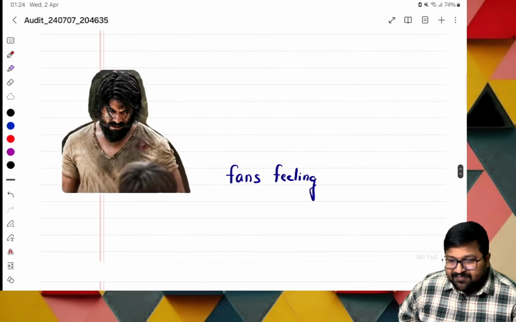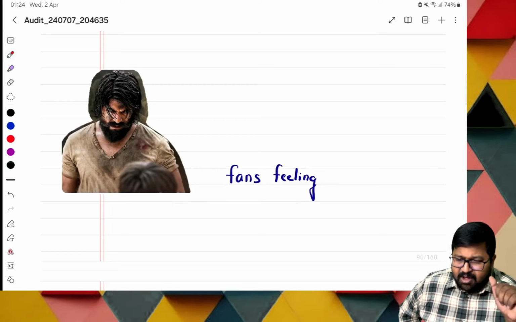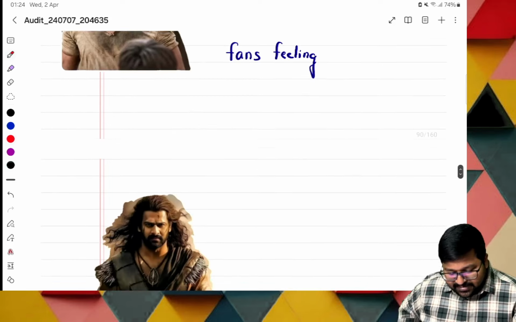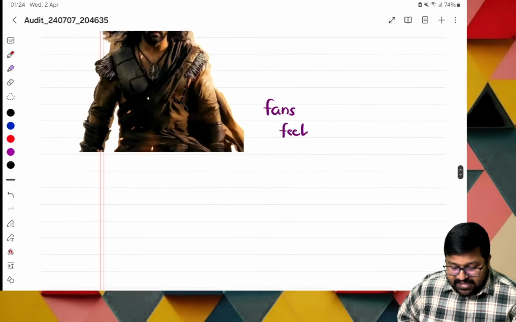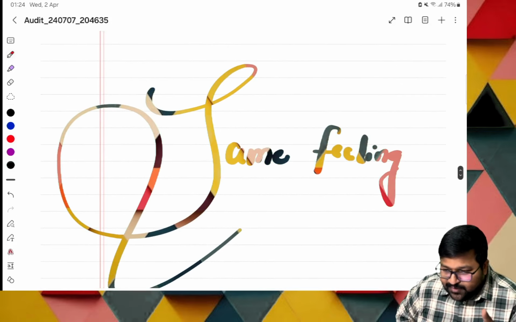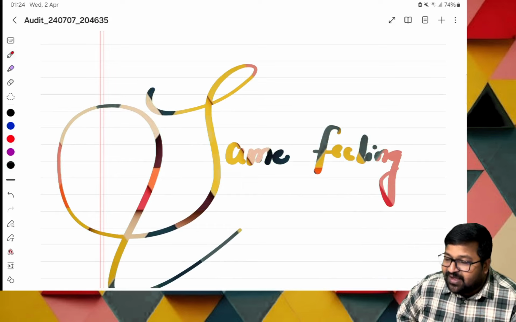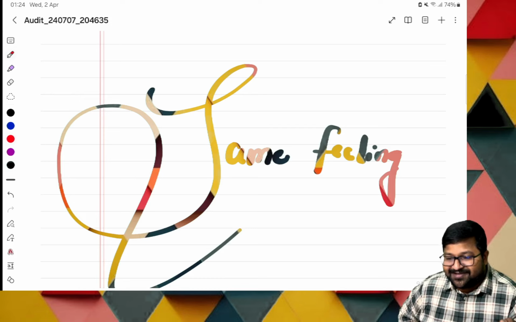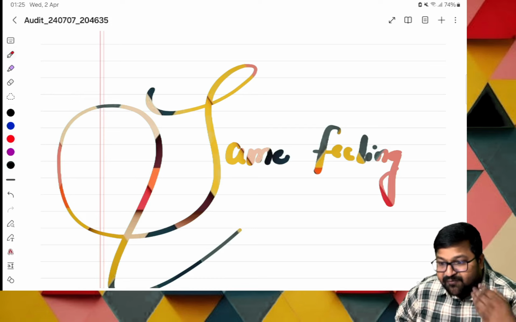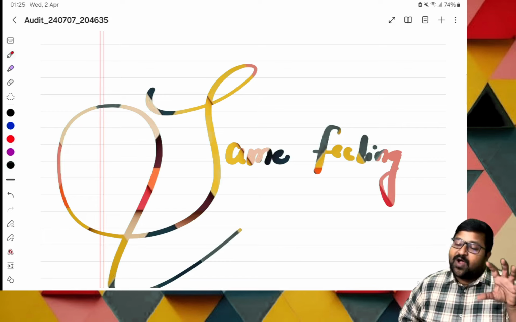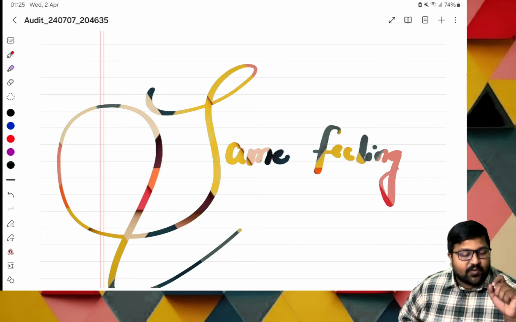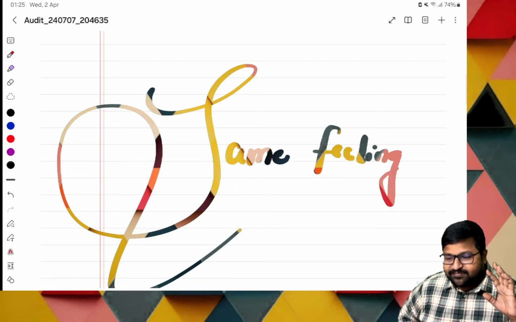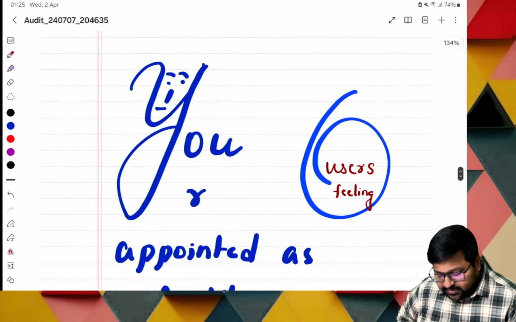Normally when a hero enters, what is the feeling? Fans are very happy, they get excited. Same, when you enter, the users have the same feeling. God mode, alpha mode. You are the auditor now, really having a key role in the organization.